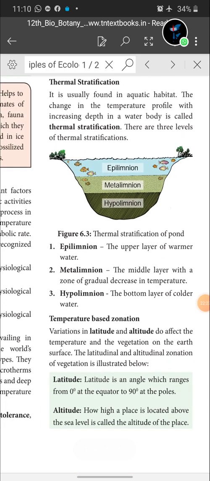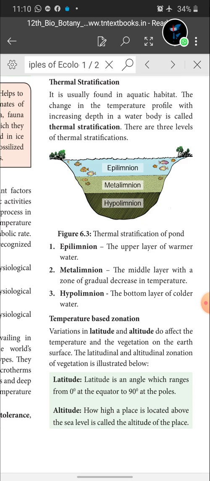Next, temperature based zonation. Variation in latitude and altitude affects the temperature and the vegetation on the earth's surface. The latitudinal and altitudinal zonation of vegetation is illustrated below. Latitude is an angle which ranges from 0 degree at the equator to 90 degree at the poles.